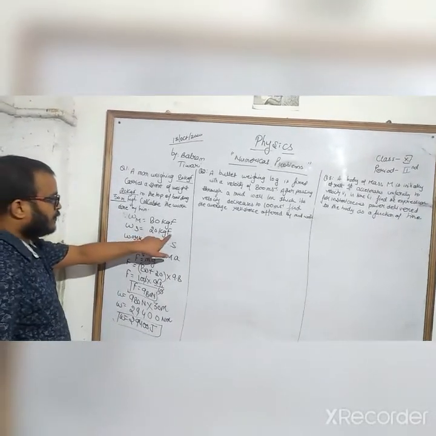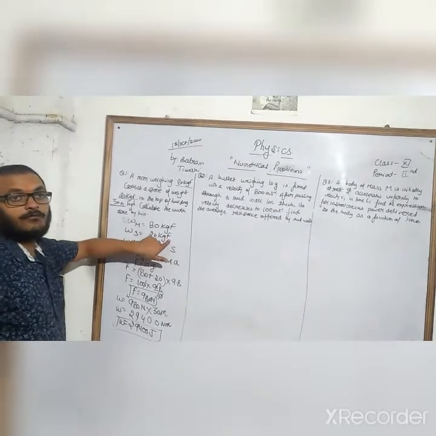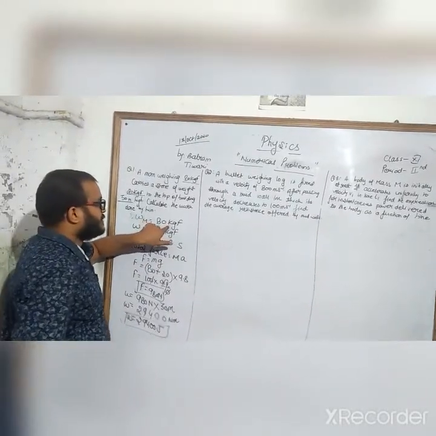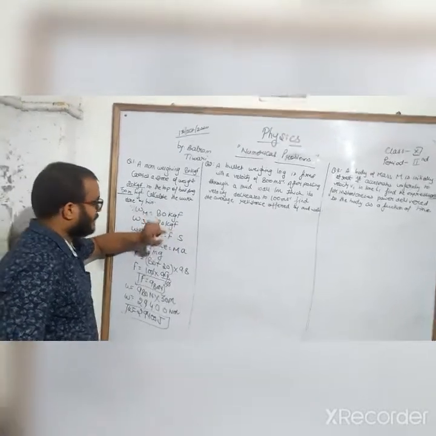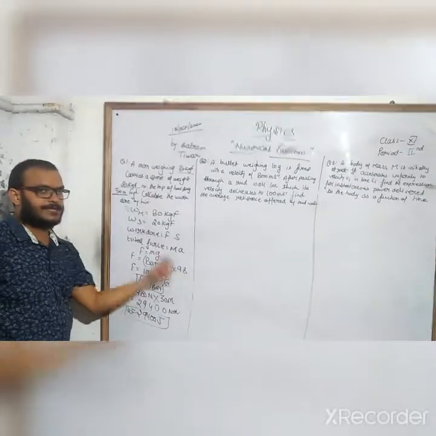Now, don't be confused. This F is force. 80 kg of force, 20 kg of force. There's nothing else, and we call the value of g 9.8.